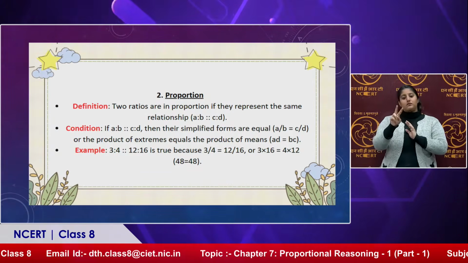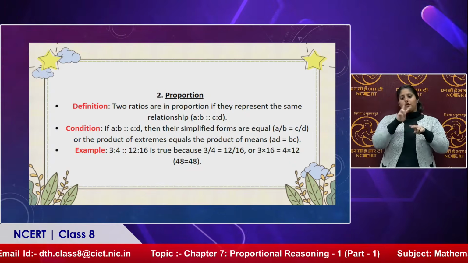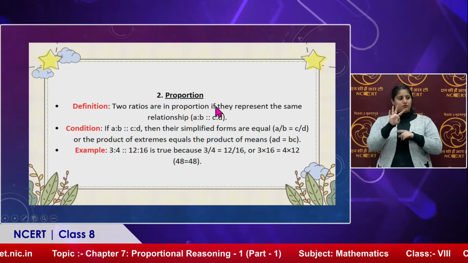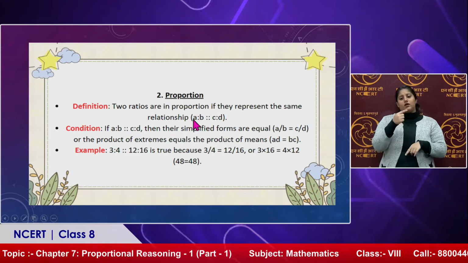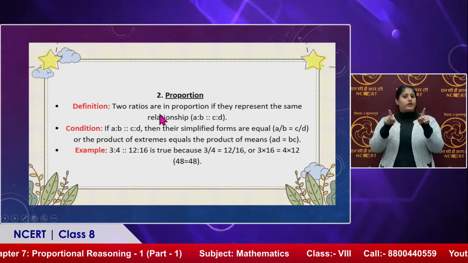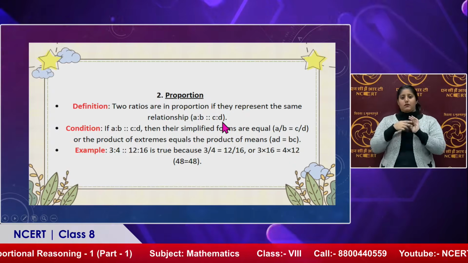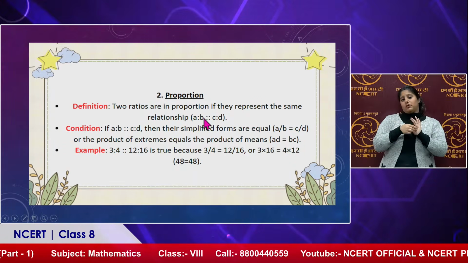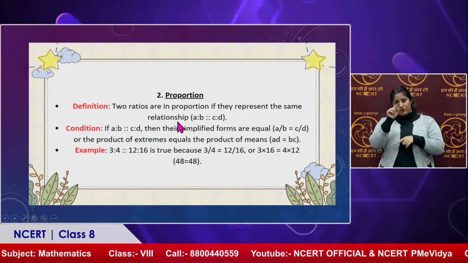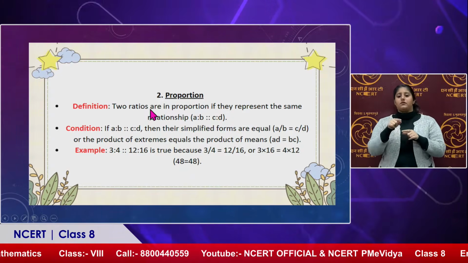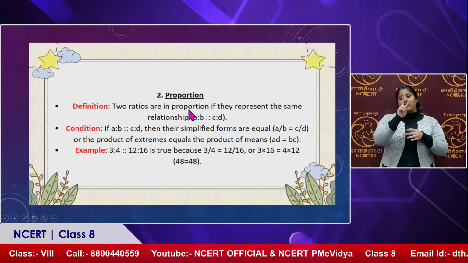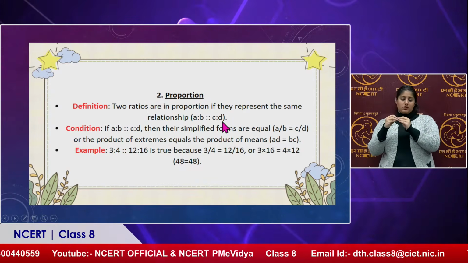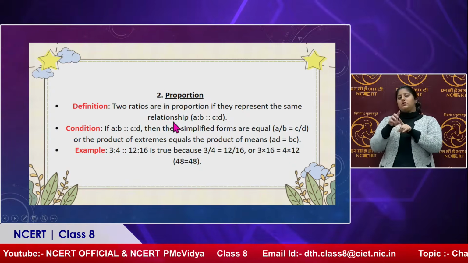Two ratios are in proportion. For this we are going to use these 4 dots. If they represent the same relationship, two ratios, A is to B and C is to D. Proportion means we are going to represent this in the form of 4 dots. So we can simply write down that two ratios A is to B and C is to D are in proportion if they represent the same relationship.